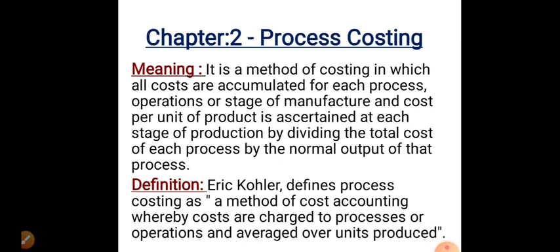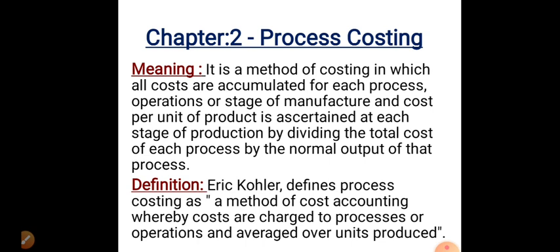For example, to produce a particular product, it goes through many processes to become finished goods. From raw material to finished product, it goes through many stages or processes. Under process costing, we find the cost of each process or stage of a particular product.